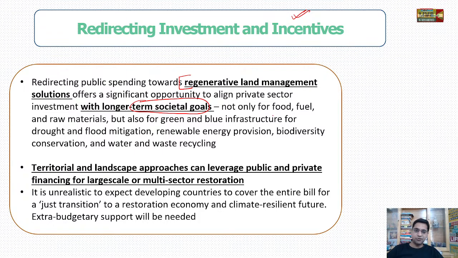Okay, so we have to make sure that public and private finances are utilized at a large scale, so that multi-sectoral restoration can happen and all the areas where land degradation has happened can be taken care of.